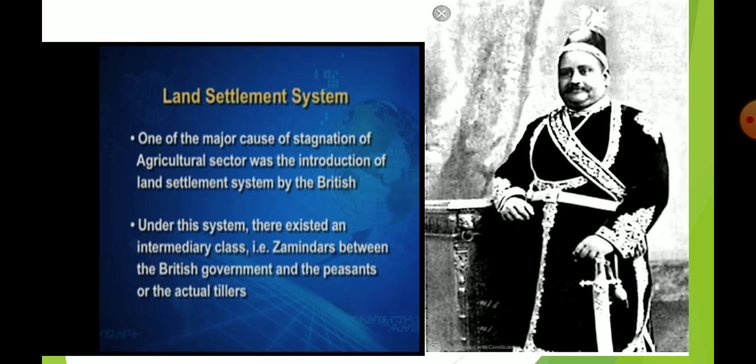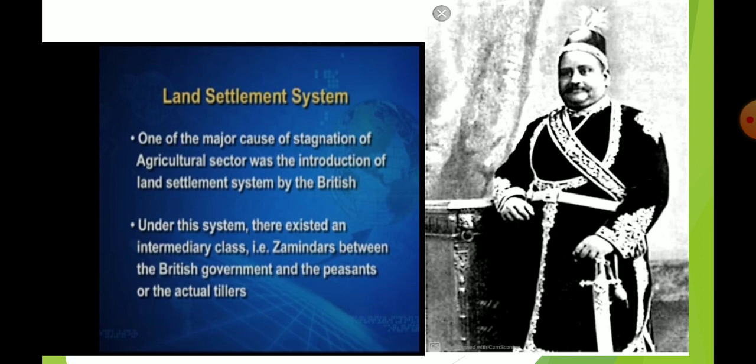Now here you can see one of the major causes of stagnation of the agriculture sector was the introduction of the land settlement system by Britishers. Under this system there exists an intermediate class, the jamindari, between the British government and the peasants, the actual tillers. And this is the picture of a jamindar. I have searched on Google and pasted it here, okay.